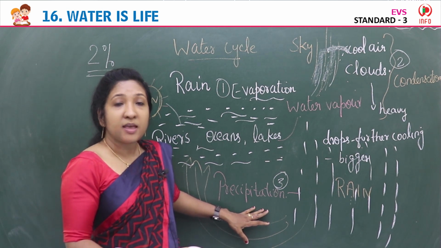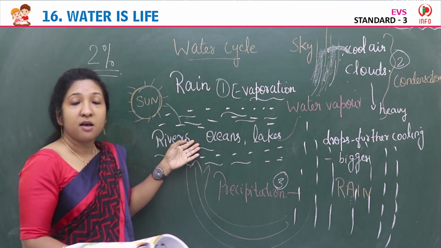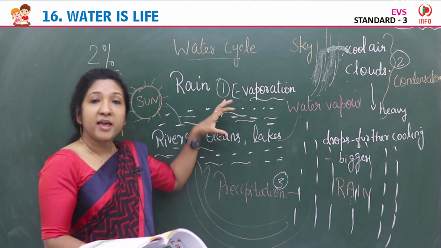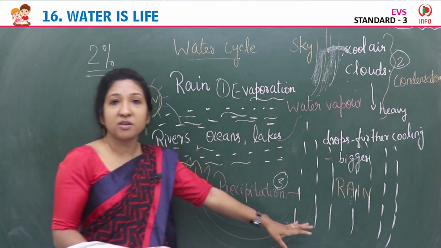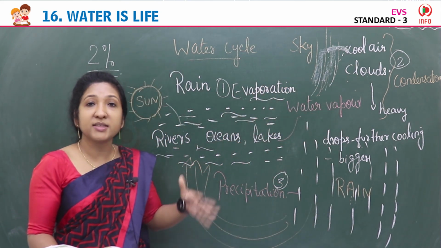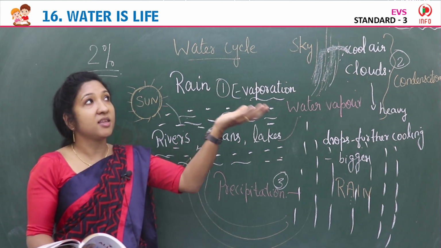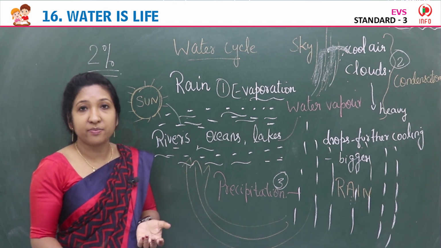Then the rainwater and the snow melt and form rivers. Again, the rainwater gets collected in oceans, lakes and all. Again, it changes into water vapor. Then precipitation, condensation and so on. So this continuous movement of water from land to the air, then coming back to the land, is the water cycle.